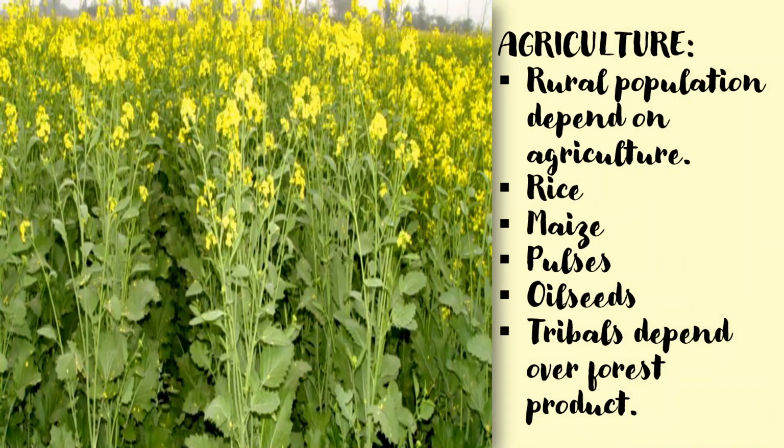Now about the agriculture there. Most of the people live in rural areas. Rural means the villages, so they depend on agriculture: rice, maize, pulses, oil seeds, and tribals depend on the forest for their products. This is the picture of mustard seed from where they take out the oil.